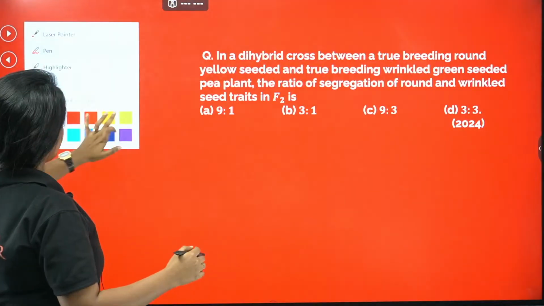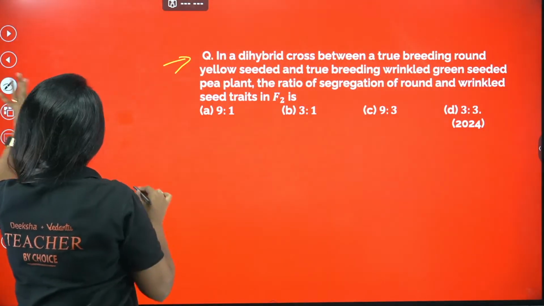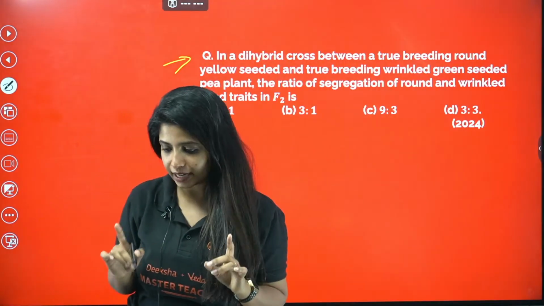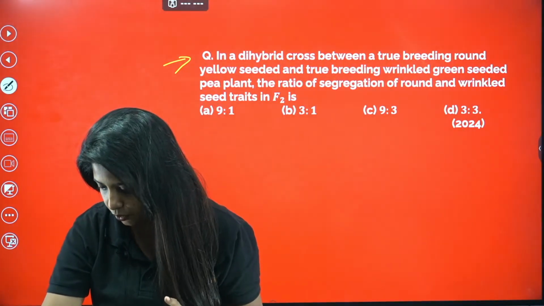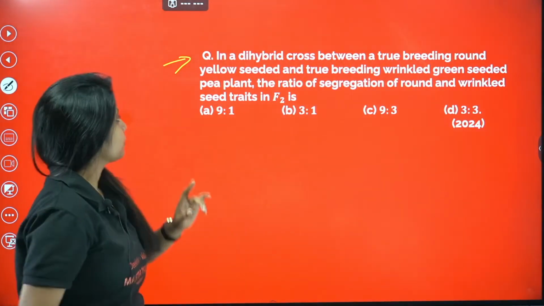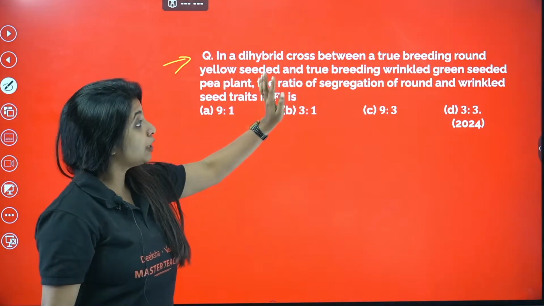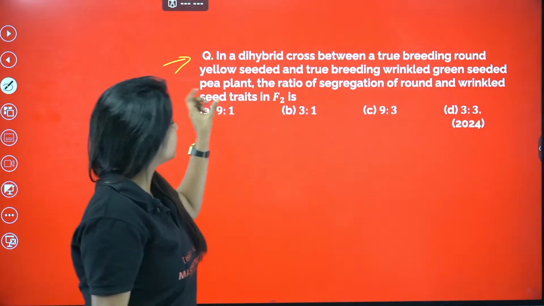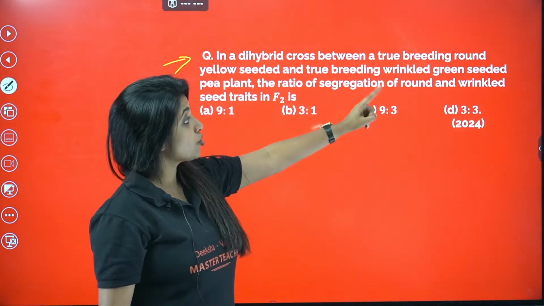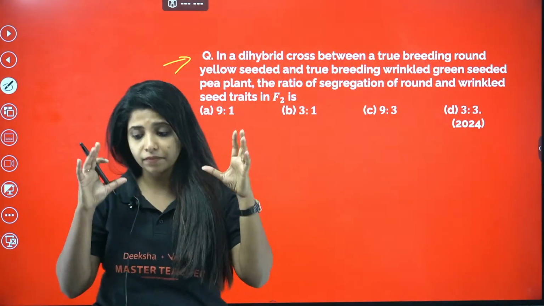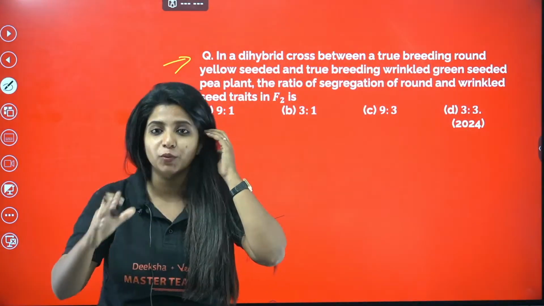Now let's check out this question. Let's see if we are able to do this or not. In a dihybrid cross between a true breeding round and yellow seeded and true breeding wrinkled and green seeded pea plant, the ratio of segregation of round and wrinkled seed trait in F2 generation is going to be what?